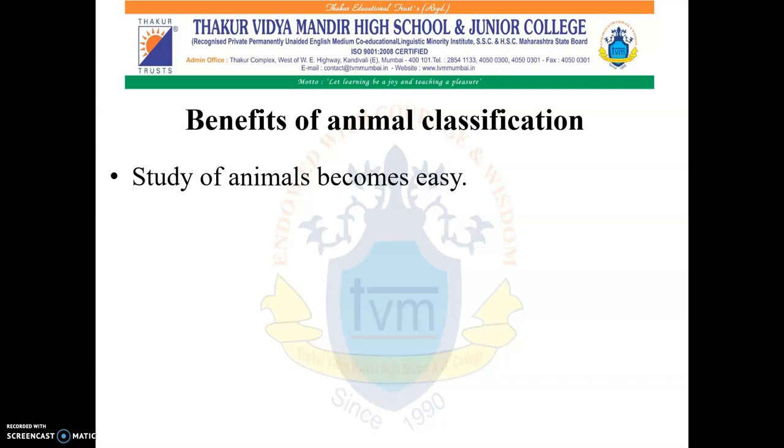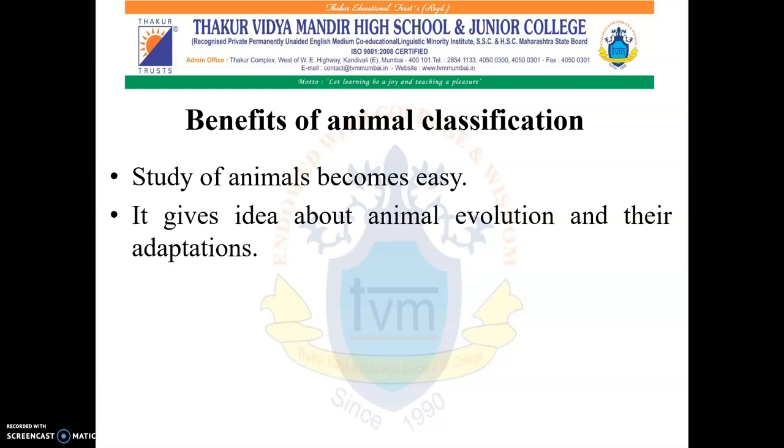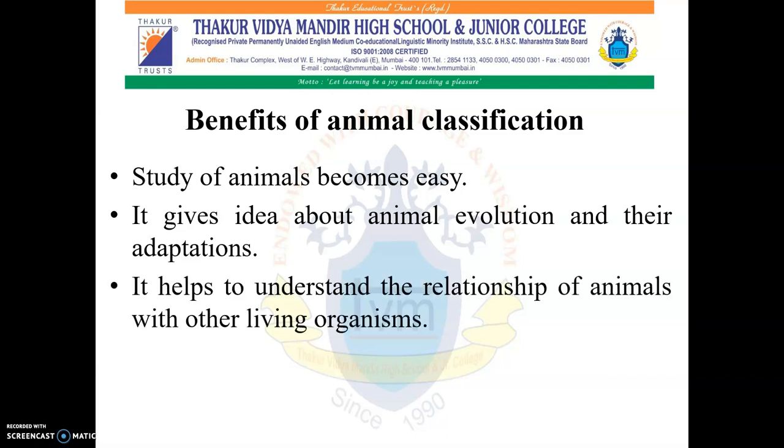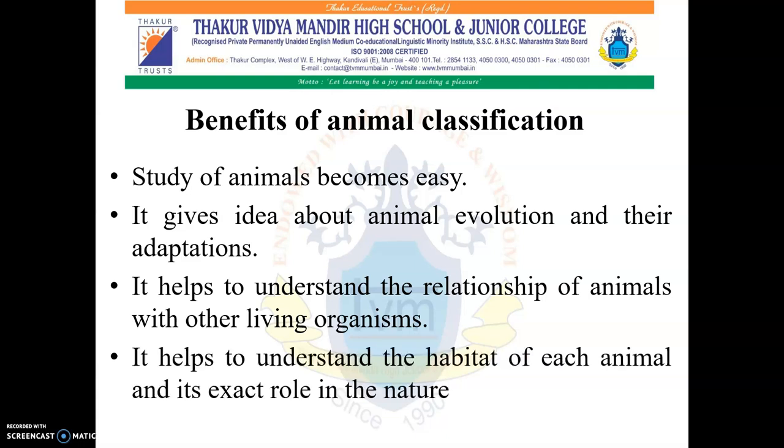This we have already seen. It gives an idea about animal evolution and their adaptations also. It helps us to understand the relationship of animals with other living organisms. It helps us to understand the habitat of each animal and its exact role in nature.